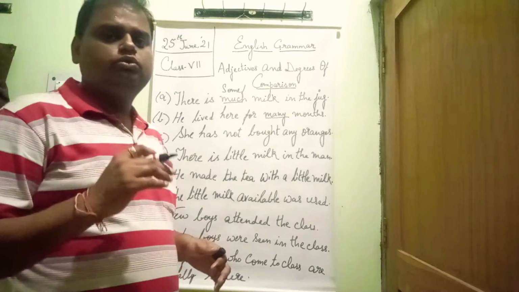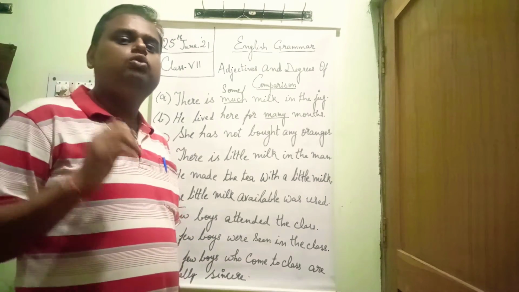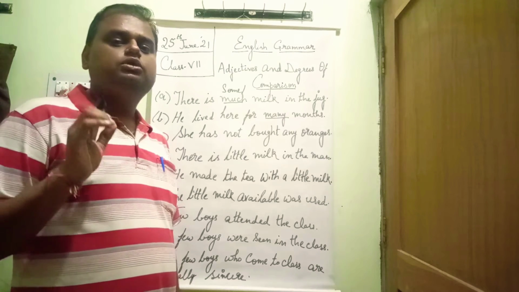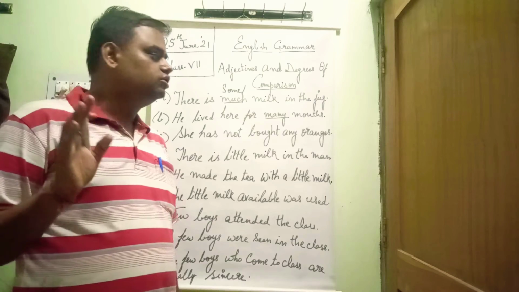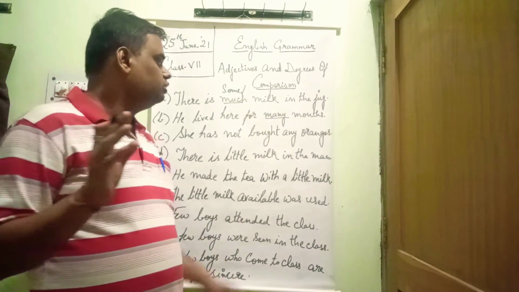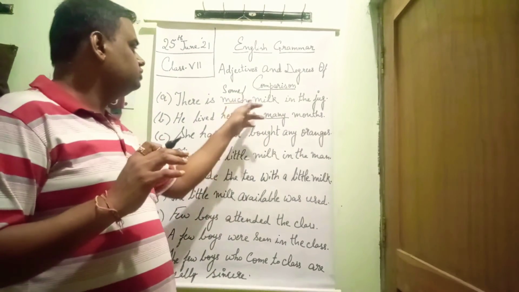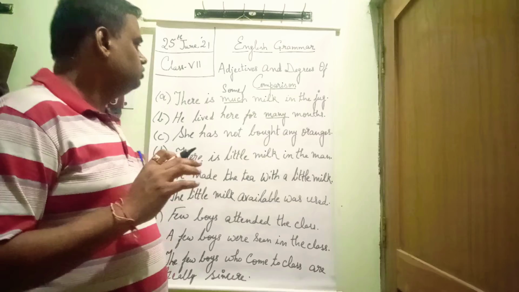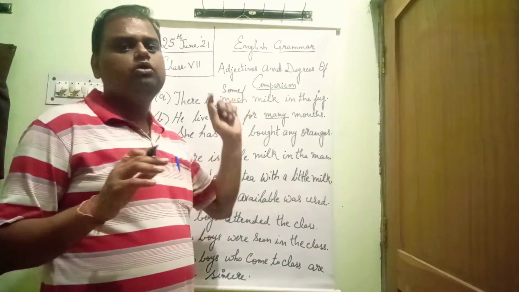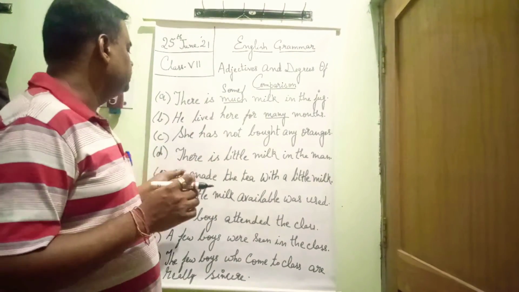We can use few. Few is also used with a countable noun. Suppose I say there are few boys in the class, that is a countable noun. We cannot say there is few water in the glass. That is wrong. So few is also used with a countable noun. And much and some are generally used with an uncountable noun. Some can be used with both, countable also and uncountable also. There are some students or something like that.